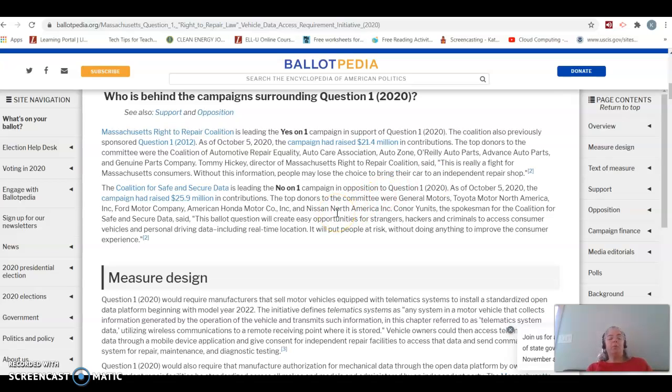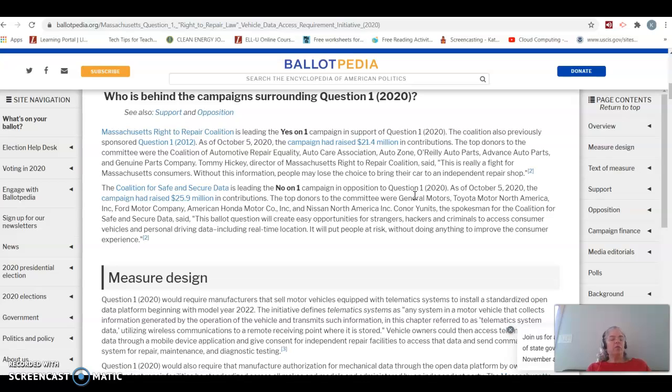Now, who are the people against it? They're called the Coalition for Safe and Secure Data. Their problem with this measure is they think, well, this data isn't being protected, and now lots of people are going to get information about how I drive and how my car goes. Well, who's against the measure? And you can see it's Ford Motor Company, Honda Motor Company, Nissan Motor Company, Toyota, General Motors, all the people who make cars, all the people who already have access to these telemetrics.